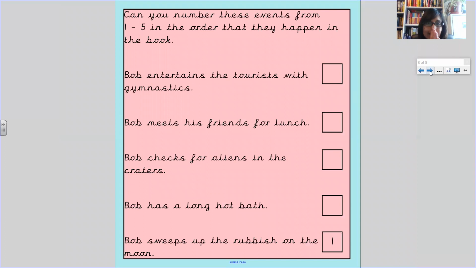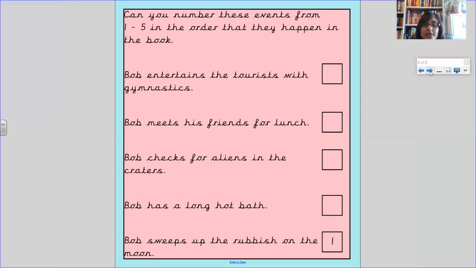Your challenge. Now, for this challenge, you might need to go back and listen to the story. Mrs. Cousins read you a story, Bob the Man on the Moon. If you could listen to that before you answer these questions. Can you number these events from 1 to 5 in the order that they happen in the book? Bob entertains a tourist with gymnastics. Bob meets his friends for lunch. Bob checks for aliens in the craters. Bob has a long hot bath, and Bob sweeps up the rubbish on the moon.